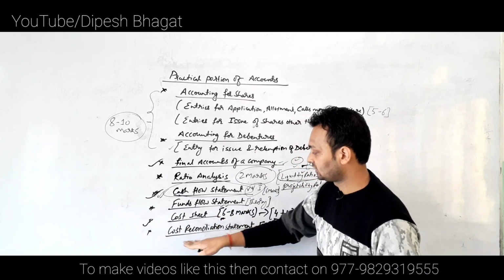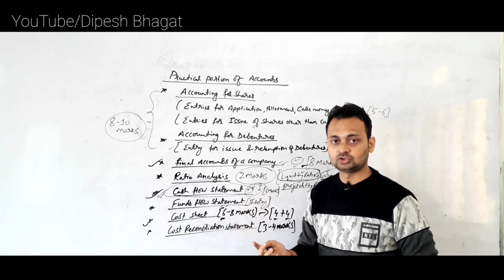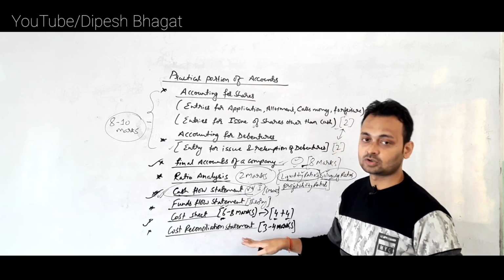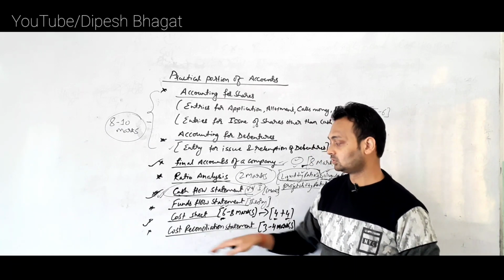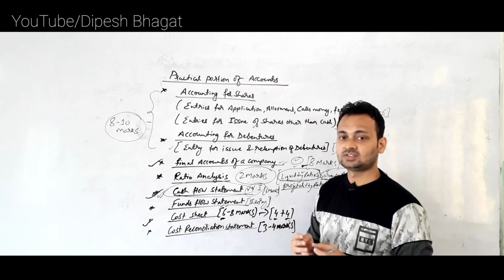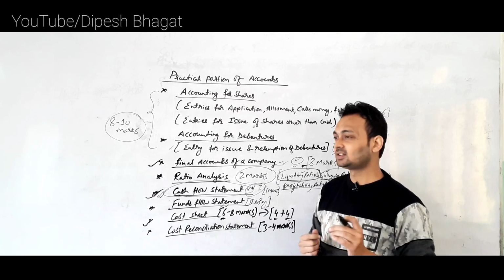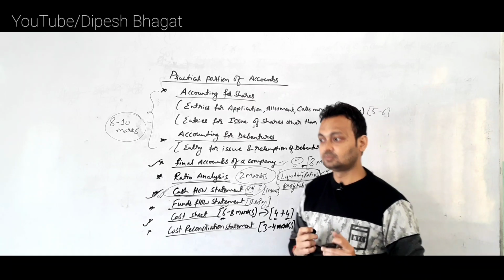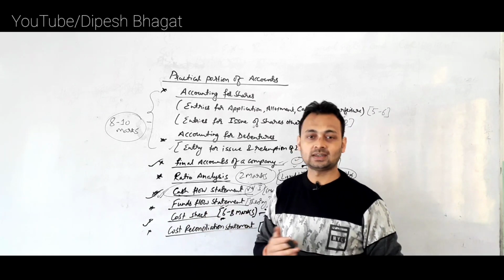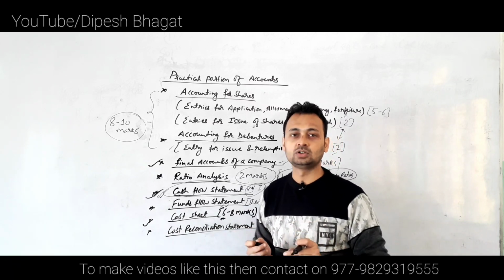Now for other chapters such as cost reconciliation statement and funds flow statement, you may or may not have questions, but let's expect that we are going to have a question from cost reconciliation, as it is one of the easiest chapters. So prepare for cost reconciliation and don't leave out other topics such as stores ledger account, EOQ, calculation of wages for labor. Those are short type questions. There are very few chances of this type of question coming in the examination. Even so, we need to practice 2 to 3 questions, and you needn't worry about what type of question is going to come.